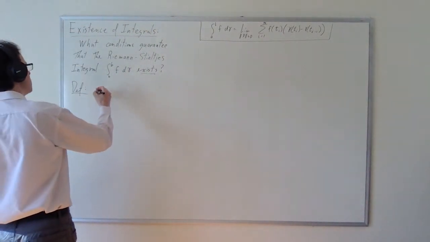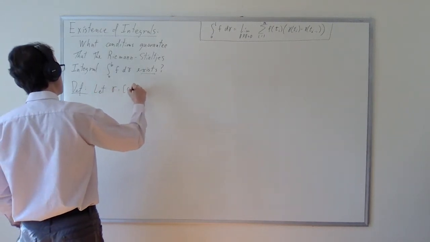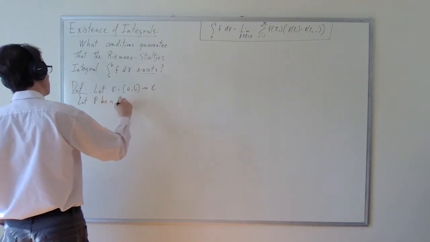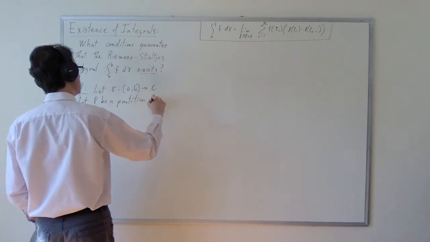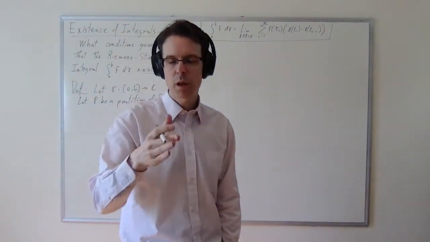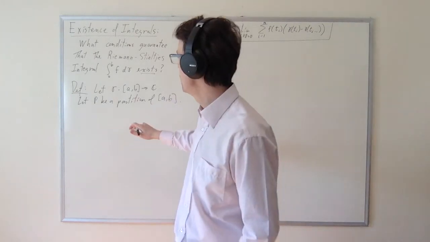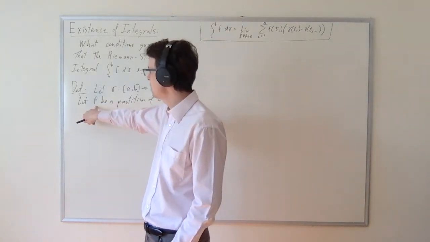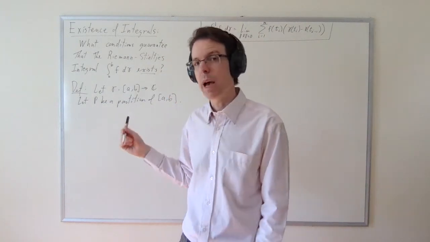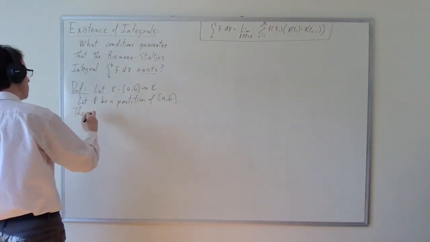But first, we're going to define the variation with respect to a partition. So let's let gamma go from [a, b] into the complex plane. And let's let P be a partition of [a, b]. Now, as usual, the partition will have some cut points t_i and also some sample points tau_i. Whether P has the sample points or not, whether it's a tagged partition or not, we don't care because we're not going to use the tags tau_i in this definition. But we're going to use the partition to define the variation.